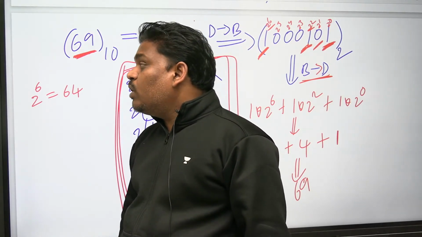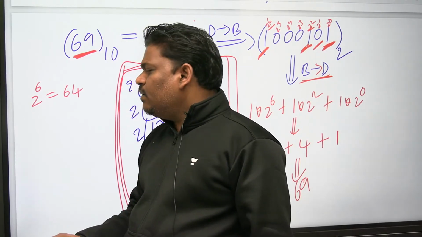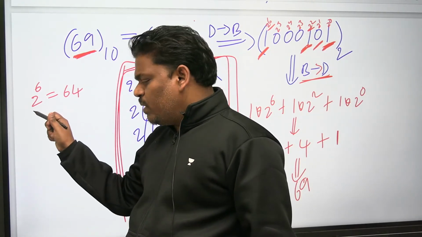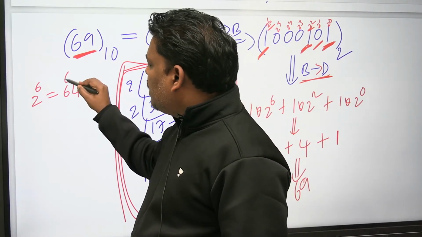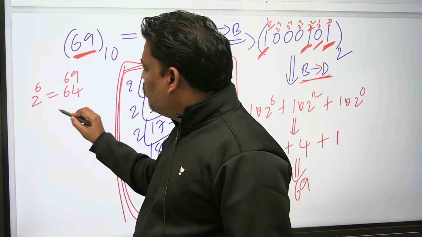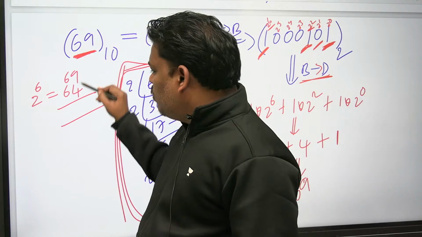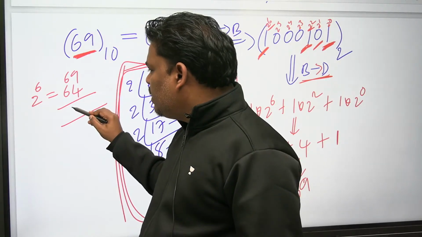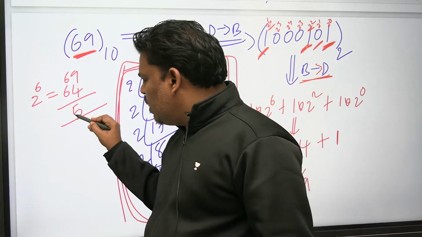But 2 power 7 is 128, crossing, don't take. Without crossing, the closest power of 2 is 2 power 6, 64, you take. From 69, if you remove 64, what is the remaining? I think 5. After subtraction, you got 5.